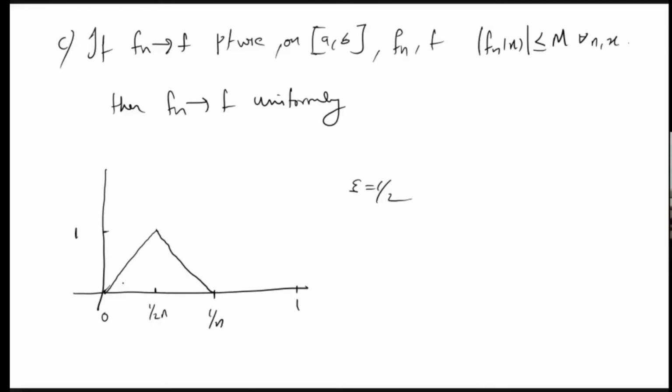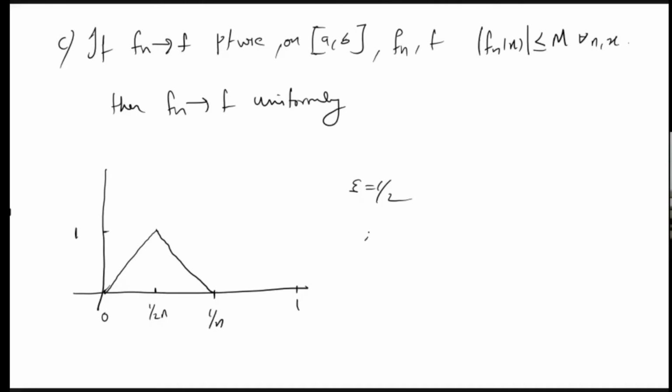I have a small request: it is not easy to prove these things during this class, so all of you should prove all these types of examples with rigorous statements. These are just intuitions I'm giving to show that it is not uniformly convergent. If you take any big n, there will be some x in between such that its height will be 1, so it will not be less than 1 by 2.